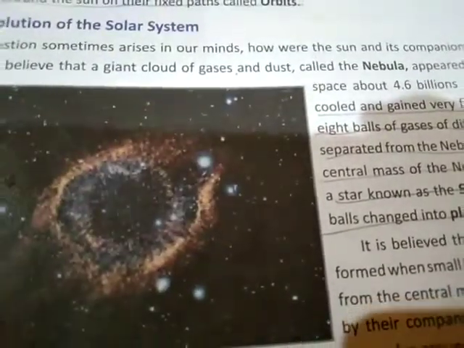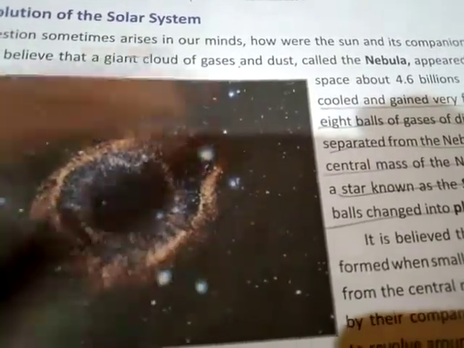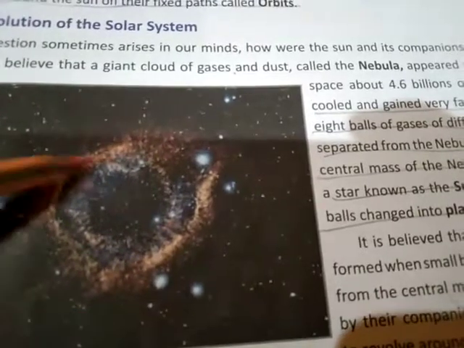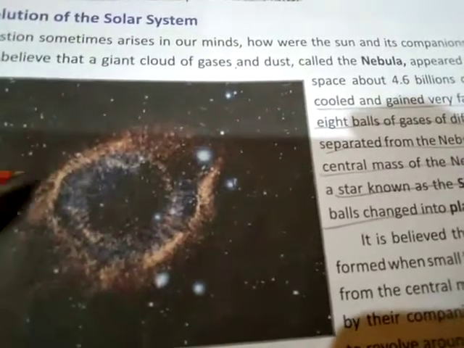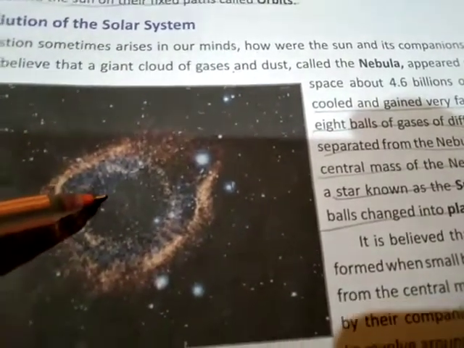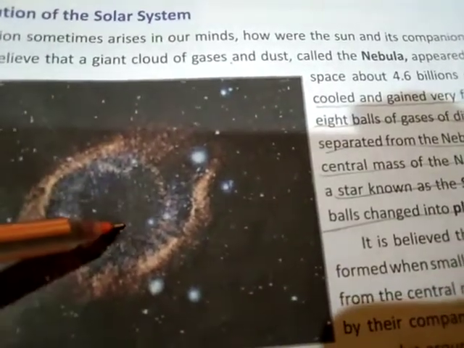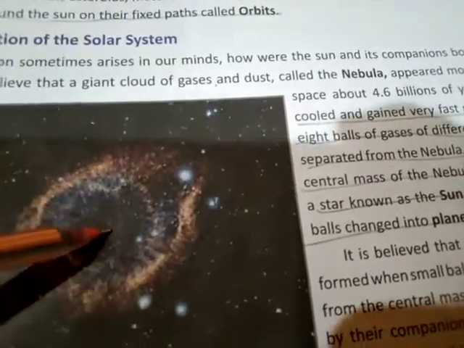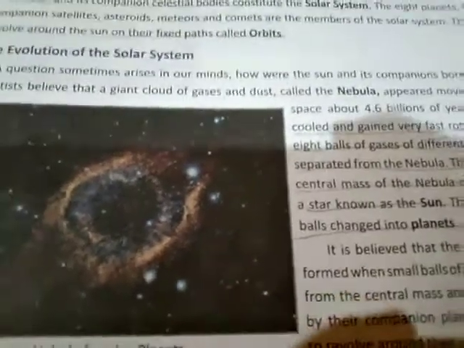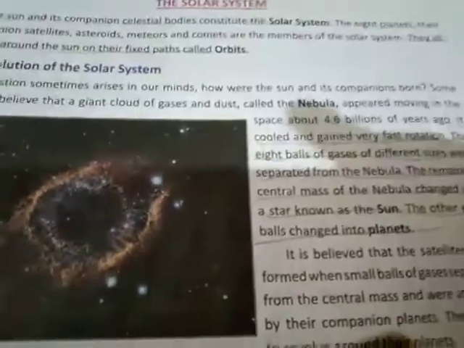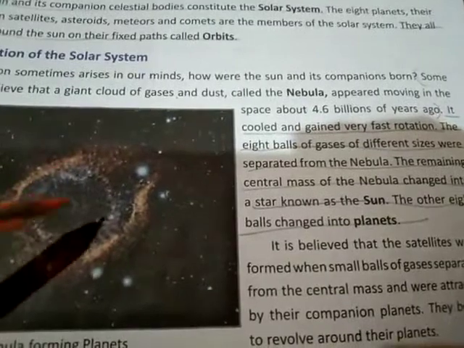Because it was rotating so fast, it is like when we play a game with our friends, holding hands and going round and round, and then there is a force that pushes us outwards, from the center to the outside. Likewise, from this nebula, because of the fast rotation, 8 balls of gases of different sizes were separated. The remaining central mass of the nebula changed into a star known as the sun.